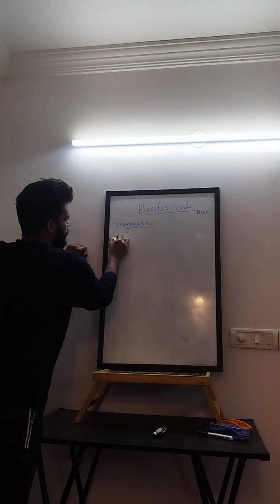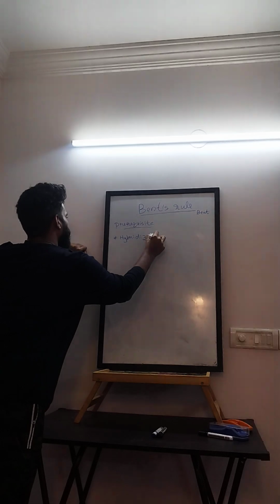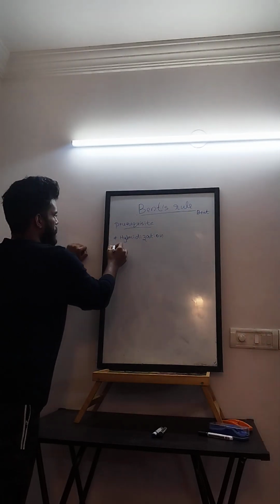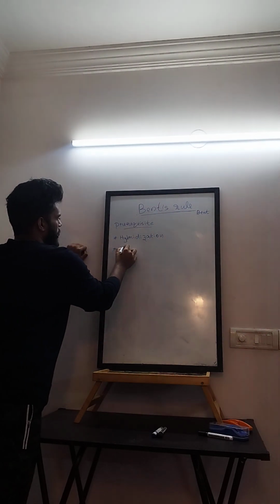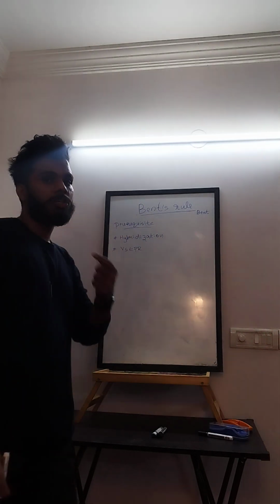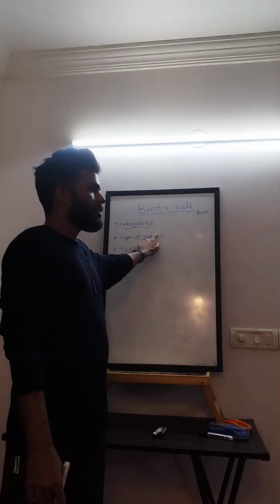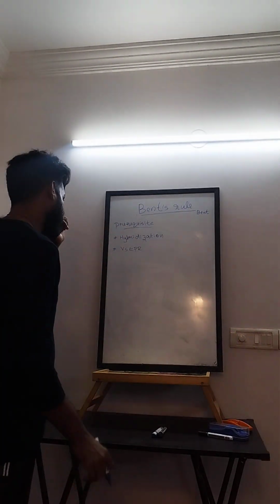You should know hybridization very well, a very important prerequisite. And VSEPR. Actually, Bent's rule is an addition to VSEPR. It is what comes after you learn basic hybridization and VSEPR.